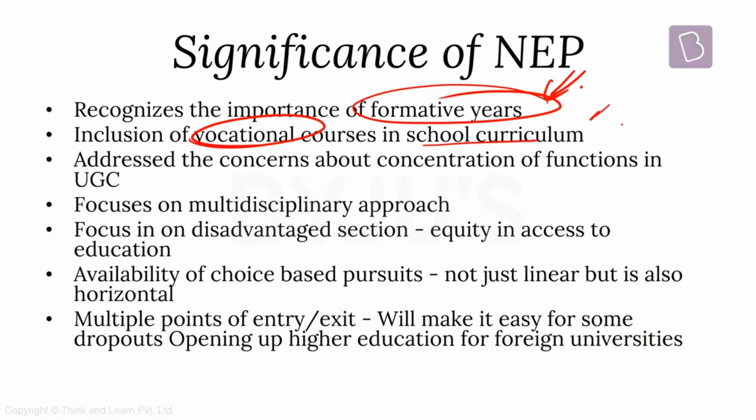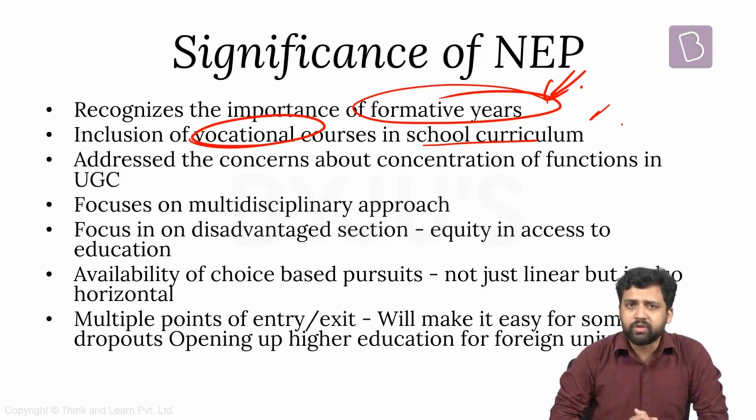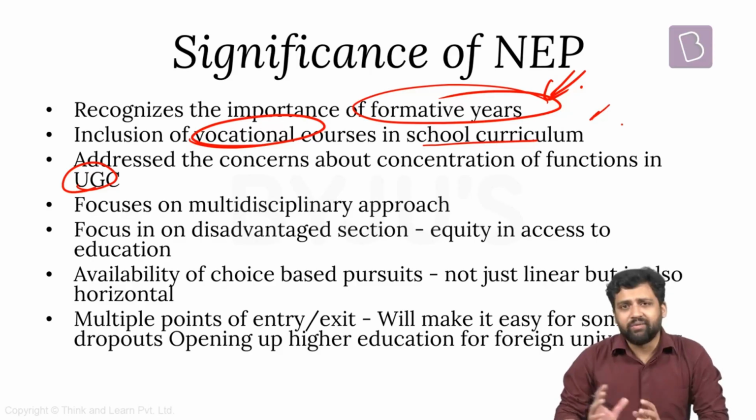Next thing, it also talks about the issues with governance, the issues with regulation. A lot of power was concentrated in certain bodies. For example, UGC, there was a lot of concentration of power. Now you have come up with different other bodies. For example, Higher Education Commission of India. Under that, you have different independent verticals. They have their own area in which they're going to work. Someone is going to regulate, someone is going to give the accreditation, someone else is going to distribute the funds. So the concentration of power that was there will be taken care of, and this is something which can prevent corruption and other malpractices.